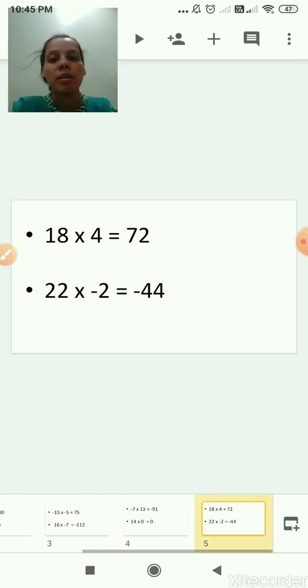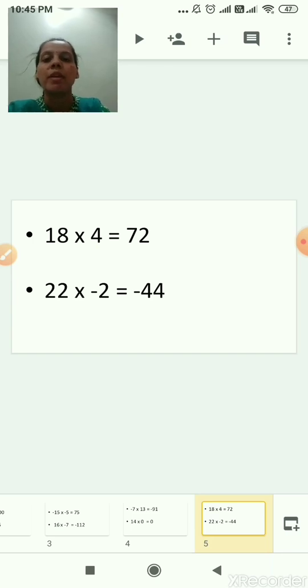Next, 18 multiplied by 4. See here, both the numbers are positive numbers, correct? So 18 4s are 72. So no need to write down a minus sign there, because both the numbers are positive. If the two integers are positive, then the answer or the product is always a positive number. So 18 4s are 72. So the answer is plus 72, or you can write down directly 72.